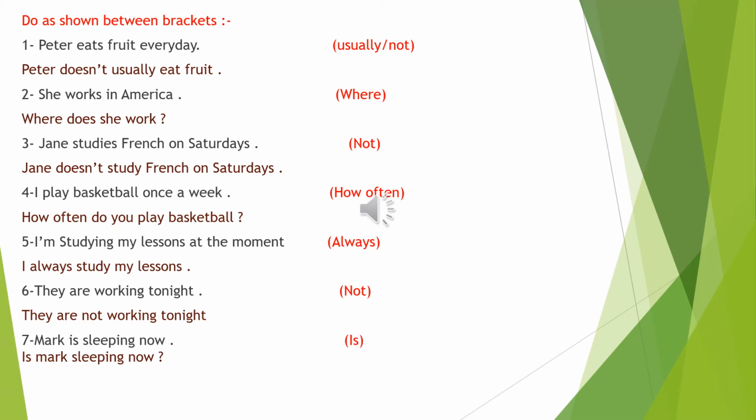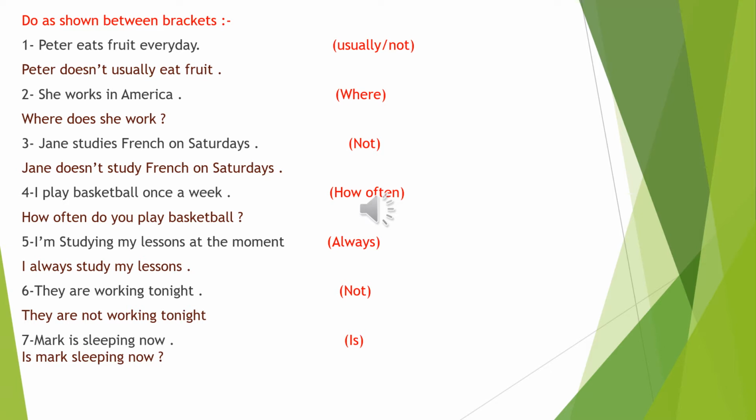Now, in our sentence, we want to insert the word usually in the sentence. So where shall we put it? Do you remember the position of the adverbs of frequency in a sentence? Great. The position of the adverbs of frequency is after verb to be, am, is, or are, or before the main verb.